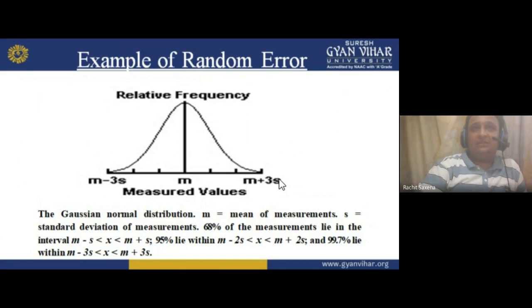If I'm getting this between m plus 2s to m minus 2s, then we can say we have 95%. If I'm talking about m minus 3s to m plus 3s, we are getting 99.7%. So three categories we have, and the errors will lie between these. So this is the example with the Gaussian normal distribution curve.